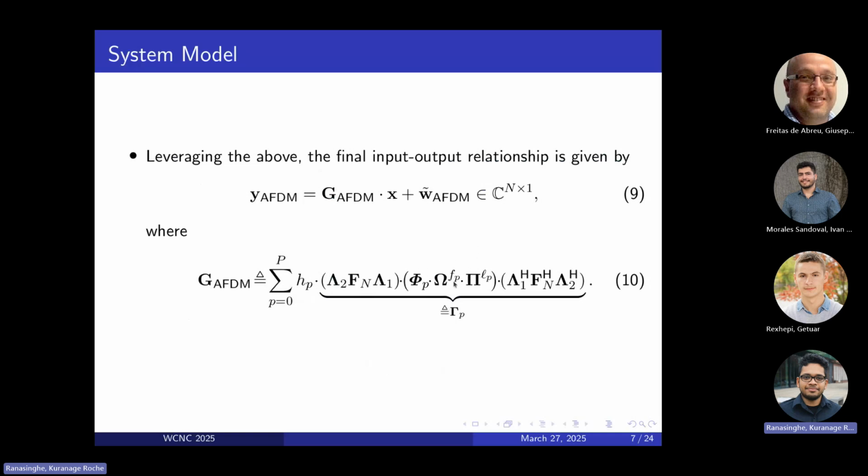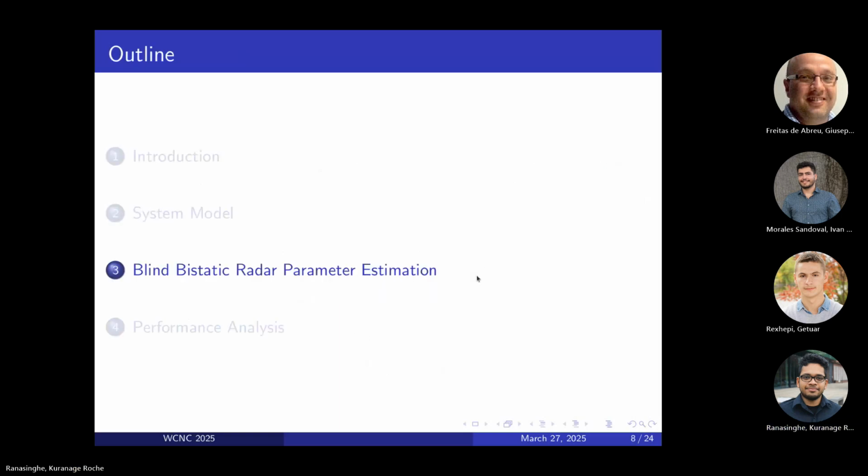right? So if you estimate these f_p's and these l_p's, you essentially have the delays and the Doppler shifts of the target in the surrounding. And as you can see, the modulation will only shift the diagonal matrix, the band diagonal matrix, which is going to be cost as a consequence.